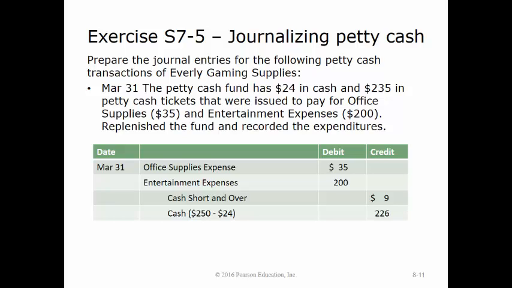short and over for $9 and cash for $226. The fund should have only had $15 in it based on the receipts that were found, but it had $9 more, so that amount was credited to the cash short and over account. The $226 check will be cashed to replenish the fund back to the original $250.